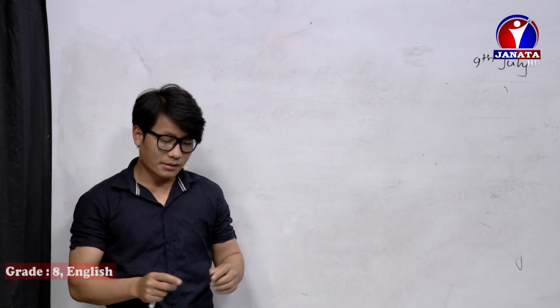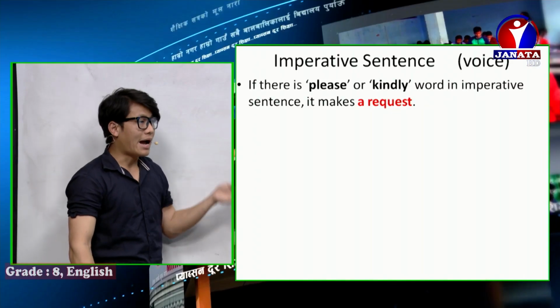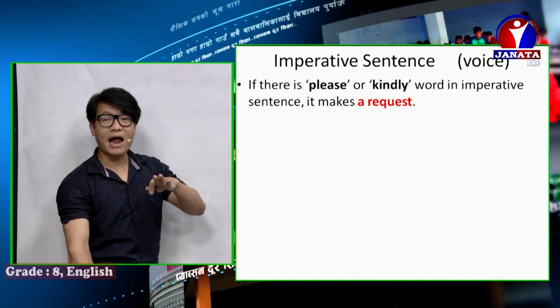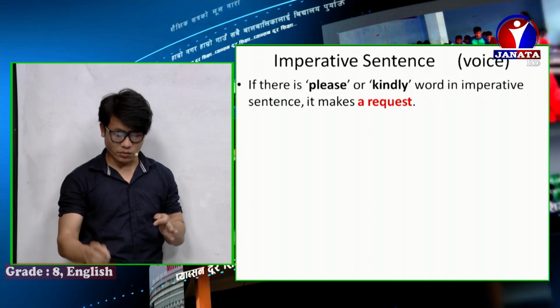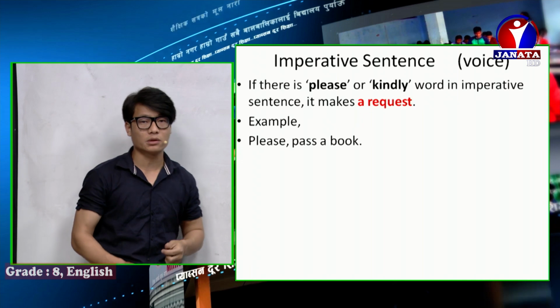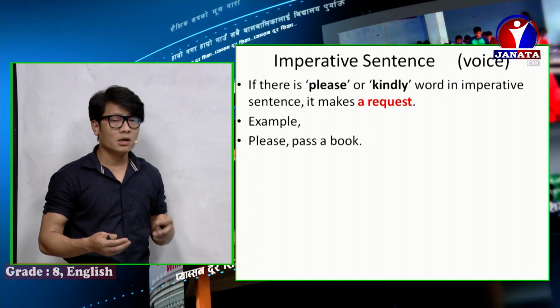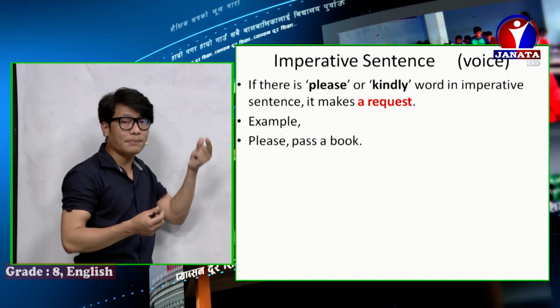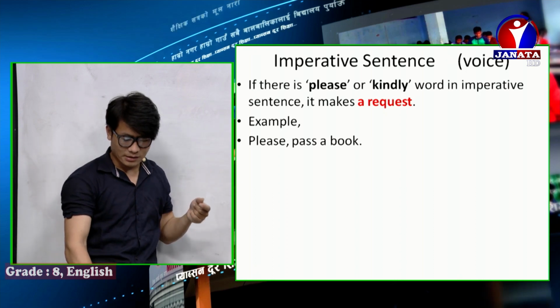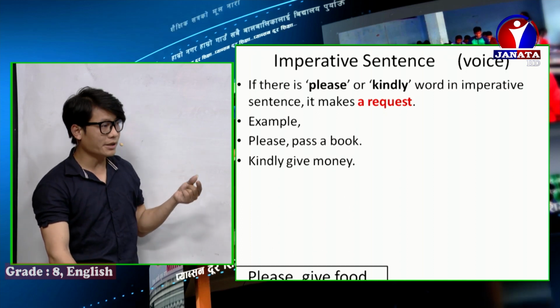Remember once again, let me show you this slide also. If there is a please or kindly word in an imperative sentence, it makes a request. Let me give you examples. Please pass a book. This is a request because there is a please word. And another is, kindly give money.